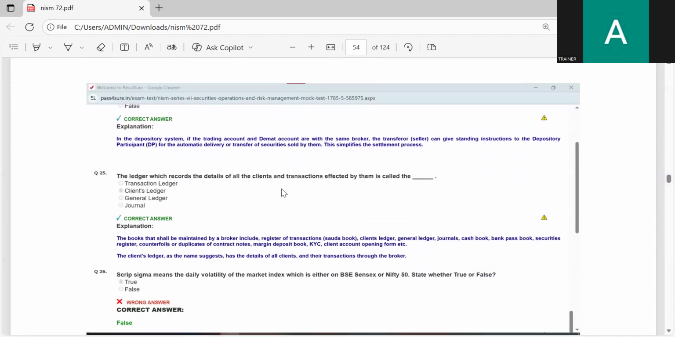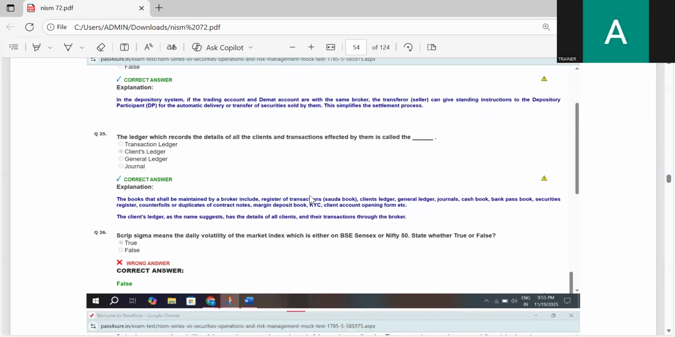The ledger which records the details of all clients and transactions affected by them is called: transaction ledger, client's ledger, general ledger, or journal. The correct answer is client's ledger. The ledger which records the details of all the clients and transactions affected by them is called the client's ledger.